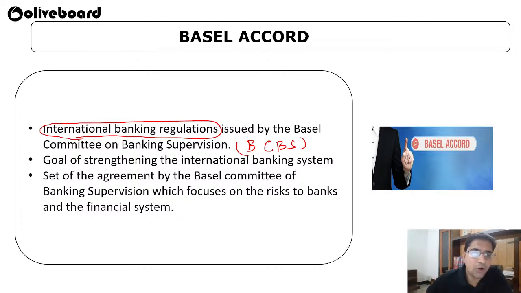Okay, the goal is strengthening the international banking system. It is an agreement set up by the Basel Committee on Banking Supervision, which focuses on the risk to the bank and the financial system. The main focus of the Basel Accord is to make sure that our bank remains in a healthy position. That is why some agreements and directions have been given by this committee, the Basel Committee on Banking Supervision. Basel is a place in Switzerland, so these accords have come from there, and that is why the name Basel Accords has been given.